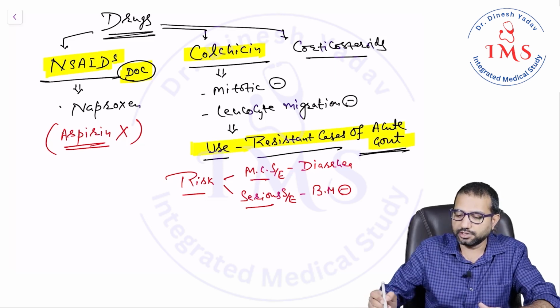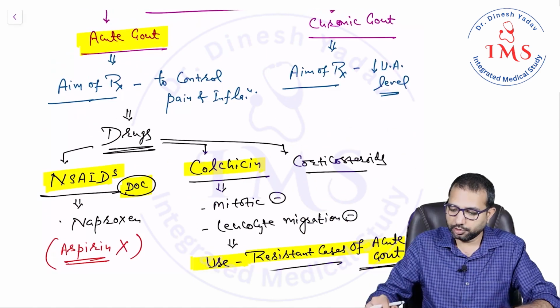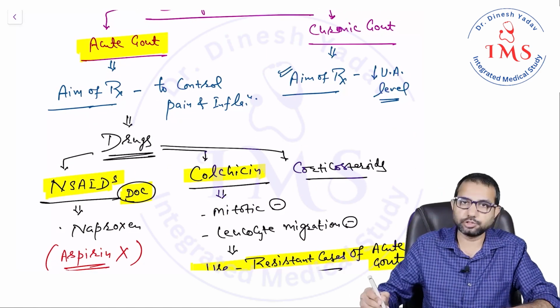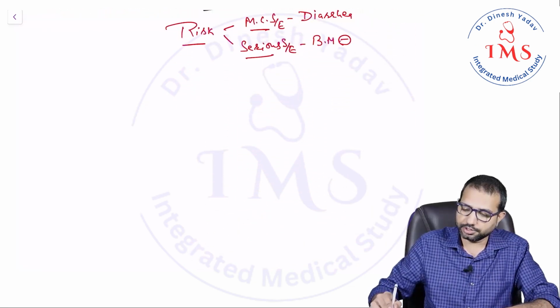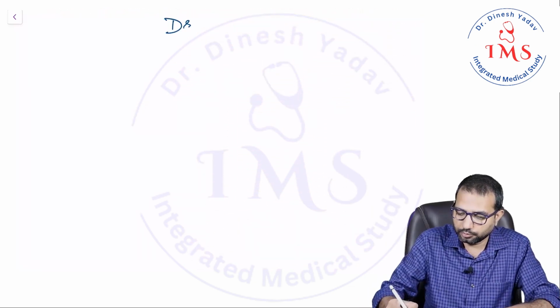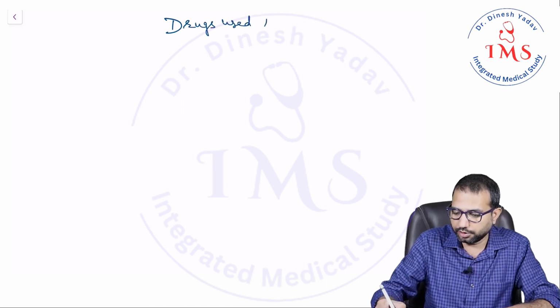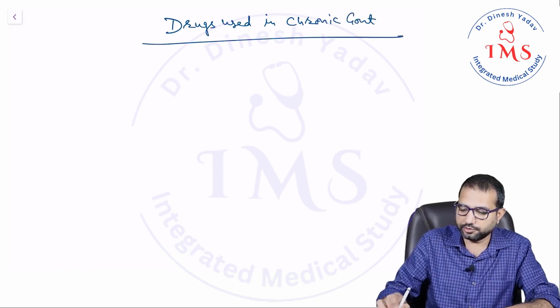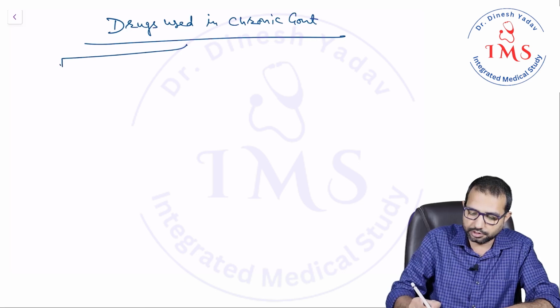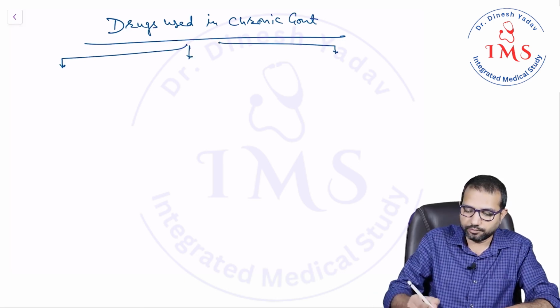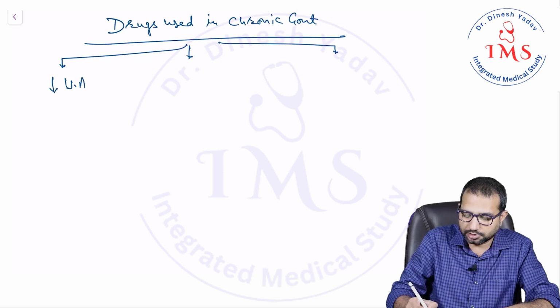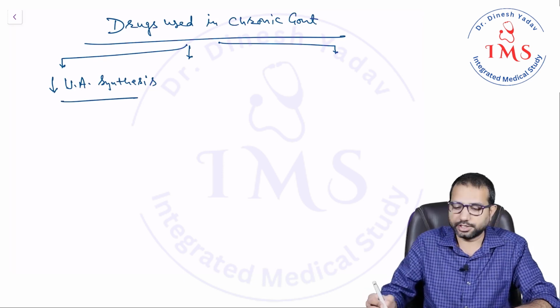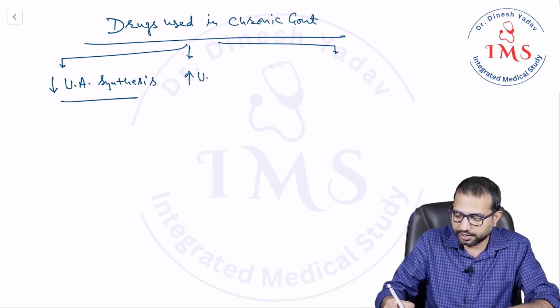Now, what is the drug for chronic gout? In chronic gout, the aim of treatment is to decrease the uric acid level. So in chronic gout we use drugs which decrease the uric acid level. You can divide the drugs into three parts. First, decrease the uric acid synthesis. Second, increase the uric acid excretion.